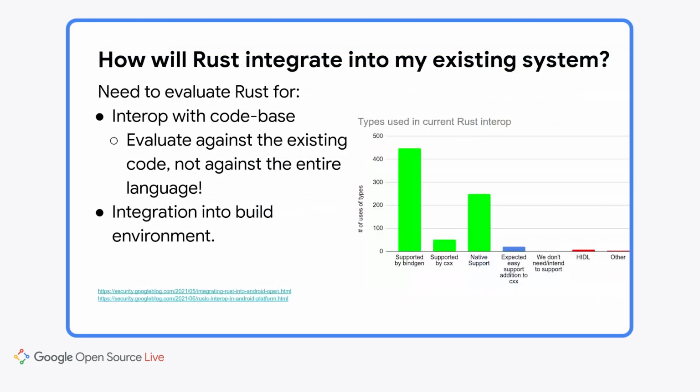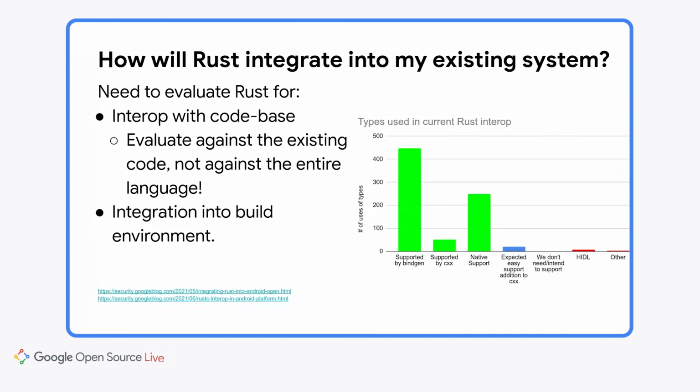Another big area that we needed to investigate was how will Rust integrate into our existing systems. So for Android, we needed to evaluate two areas. The first was how will Rust interop with our other programming languages? And the other was how will we integrate support with Android's custom build system? So I've included links to blog posts here that we've published that include all of the details of how we went evaluating both of these areas.